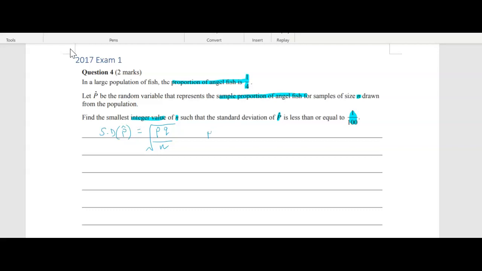Okay, so the value of p, the probability of success, is 1/4, so 1 in 4 angelfish. q is therefore 3/4, so not an angelfish. So basically we want p times q, which is 3/4, over n, and we're solving for n. We want that to be less than or equal to 1 on 100. Now all we need to do is solve for n.